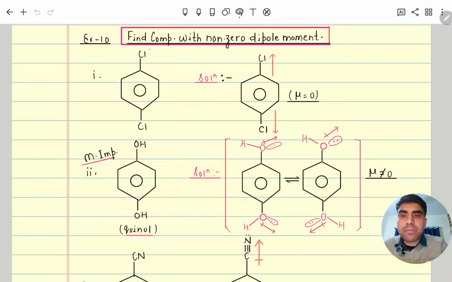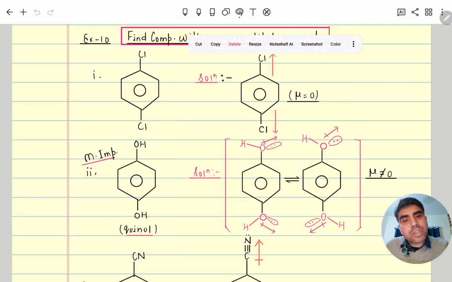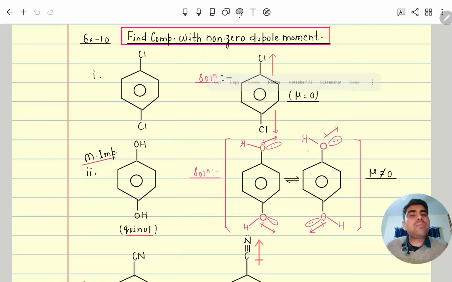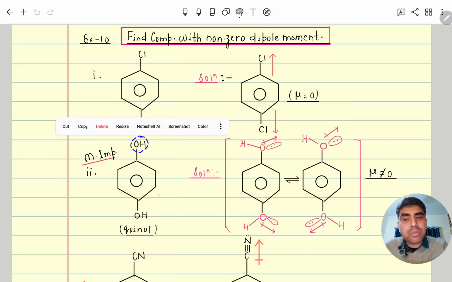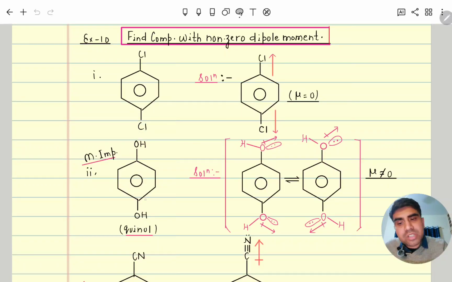Like suppose for example this given compound, so is it polar or non-polar? So carbon and chlorine, in that chlorine is more electronegative, so both are cancelling each other, mu 0. This one is very important. If it is OH, SH, any lone pair containing atom or group of atoms is there, be very careful. Generally we will think that here dipole moment is this side, its dipole moment is this side, both are cancelling.